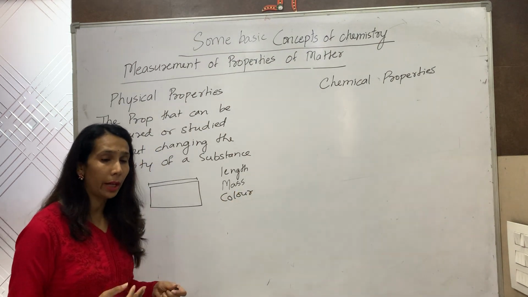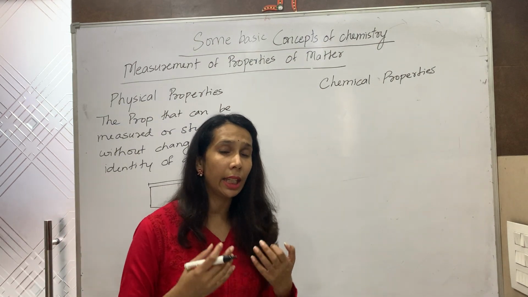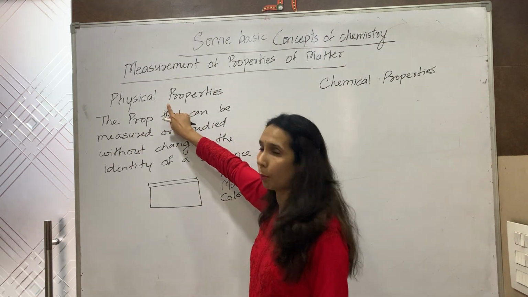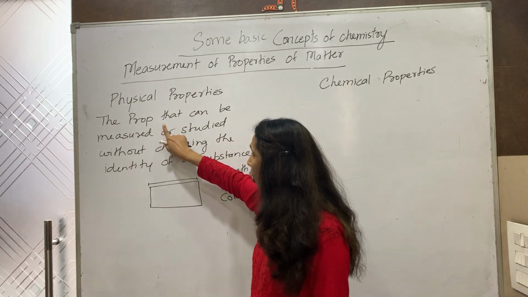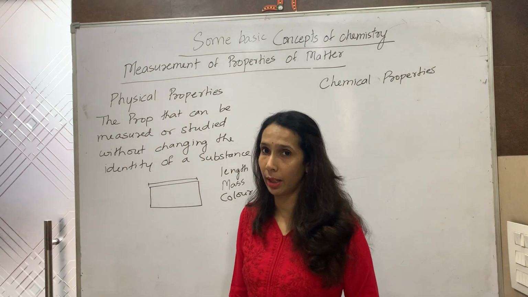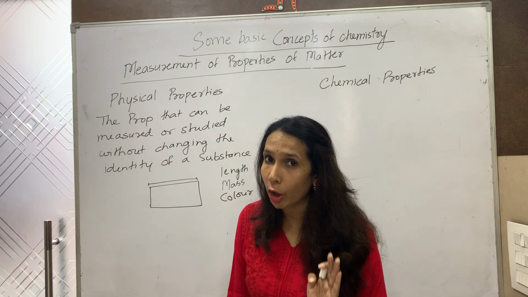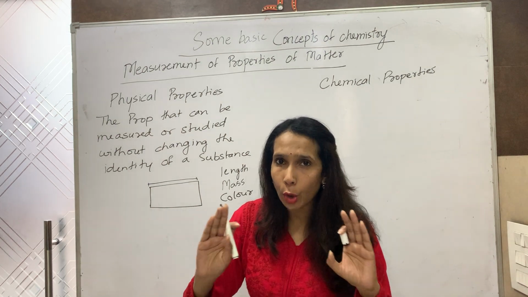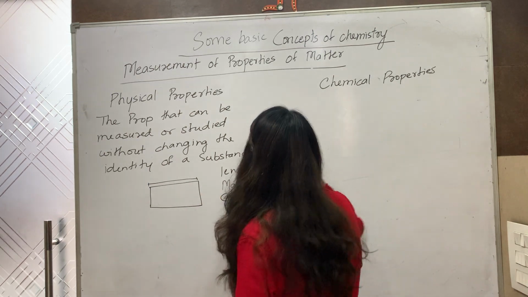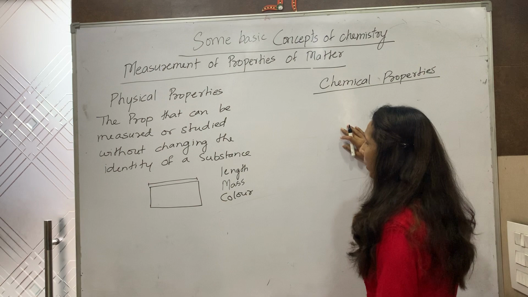So length, breadth, mass, density, boiling point, melting point, all these are physical properties which can be measured or studied without changing the identity of a substance. That means after we measure these properties, there will be no change in the substance. They will remain same. Now we come to the chemical properties.